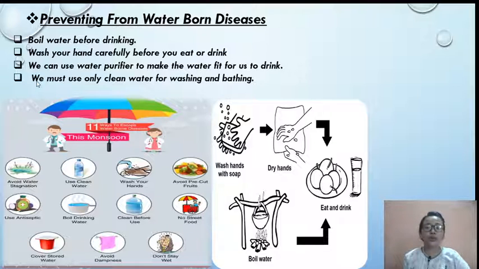We must use only clean water for washing and bathing. For what? For washing and bathing. If the water is clean, whatever utensil you are cleaning will be clean. If the water is dirty, how can it be very clean? If you wash your utensils or bathe with dirty water, then obviously you may fall sick. So whenever you clean, you have to use clean water for washing, bathing and drinking. Okay.